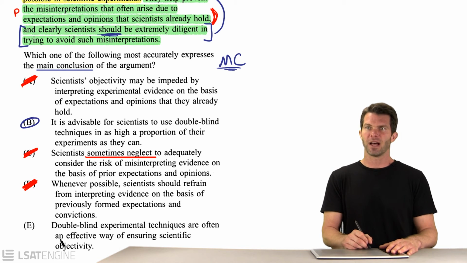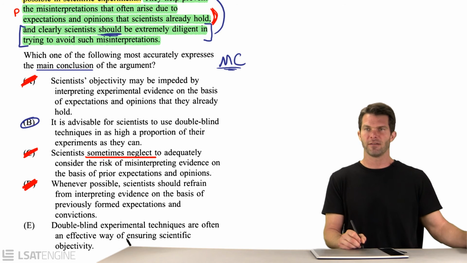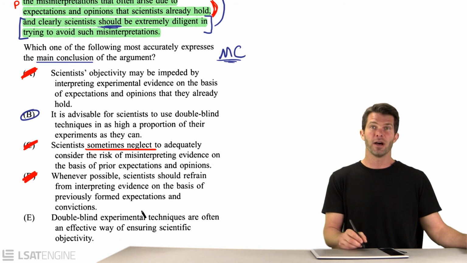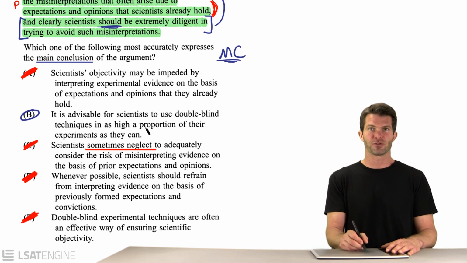And so far B is the best candidate. Double-blind techniques are often an effective way of ensuring objectivity. That doesn't go far enough. It needs to say we should use them whenever possible. And so B is the only answer choice that says that.